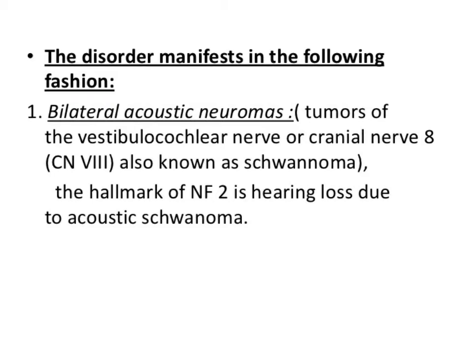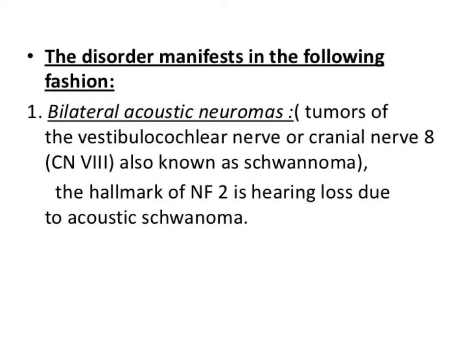So these are actually the tumors on the vestibulocochlear nerves or cranial nerve 8, and these are also known as schwannomas. So basically NF2 is known for schwannomas. The Schwann cells are involved, the Schwann cell tumors are found. So the hallmark of NF2 is hearing loss due to acoustic schwannoma.